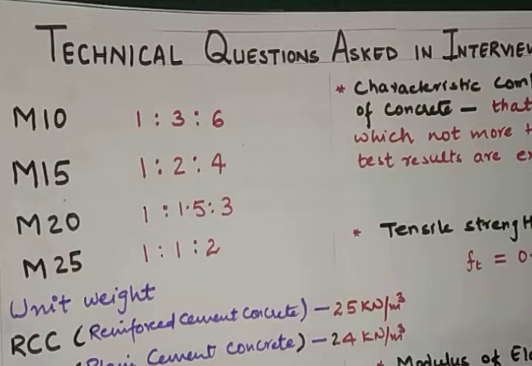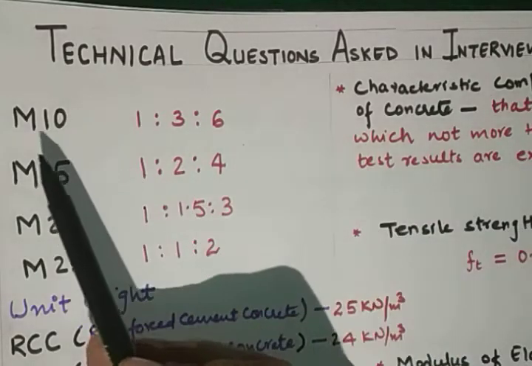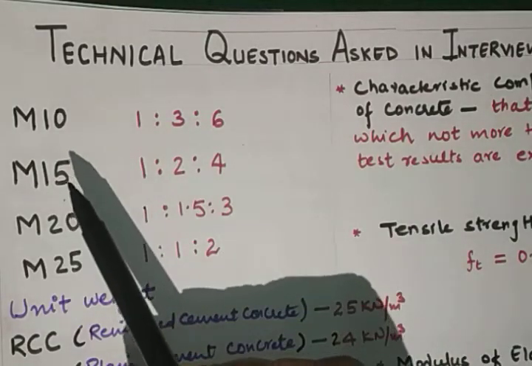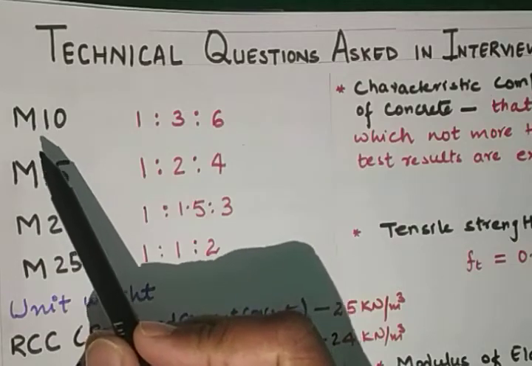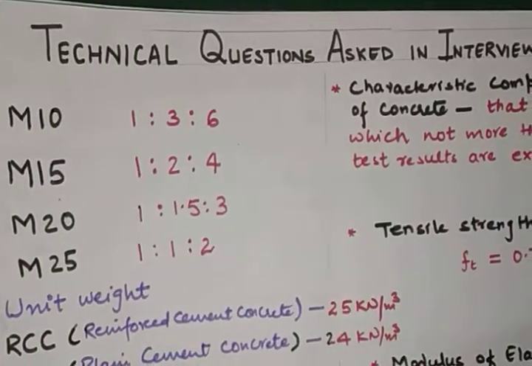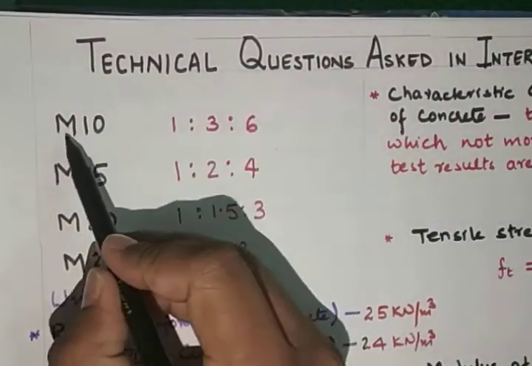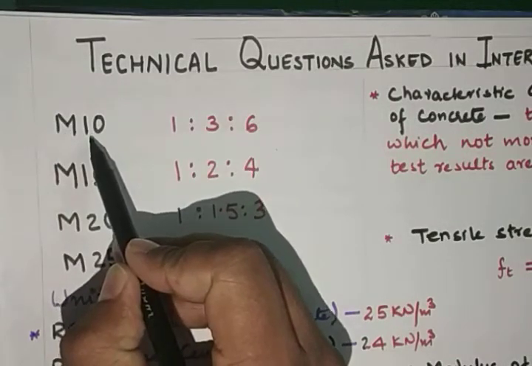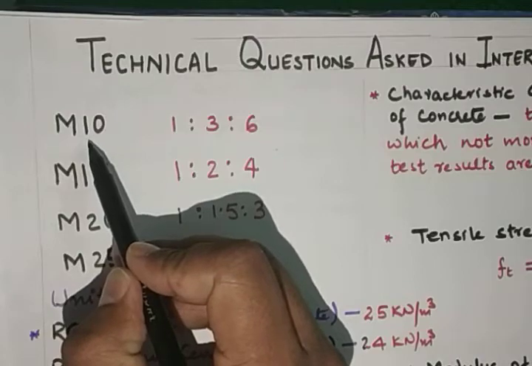Hello student, today we are going to discuss technical questions asked in interviews for civil engineering. So the first one is M10. Grades of concrete are expressed by a letter M followed by a number. M refers to the mix and 10 represents the characteristic compressive strength of concrete in Newton per mm square.